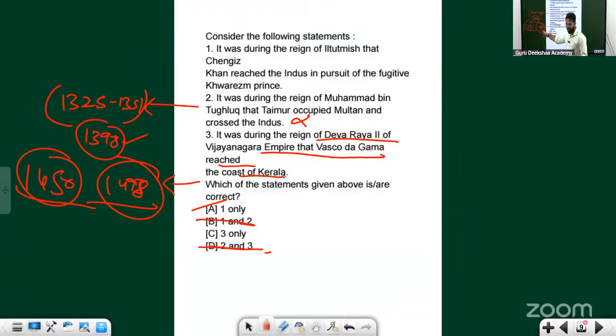Vasco da Gama reached India in 1498, while the reign of Devaraya was in the 1450s. So there is a time lag. 1498 is the year when the Portuguese reached India.